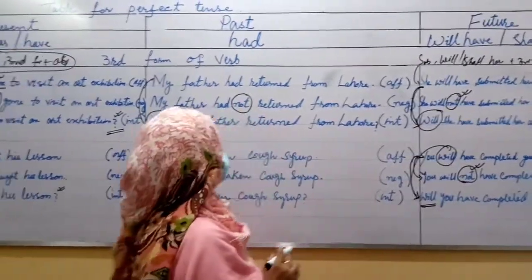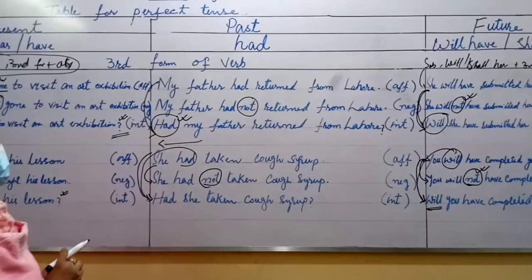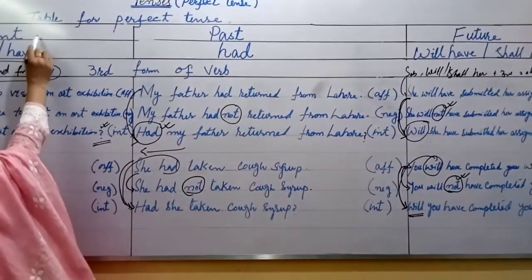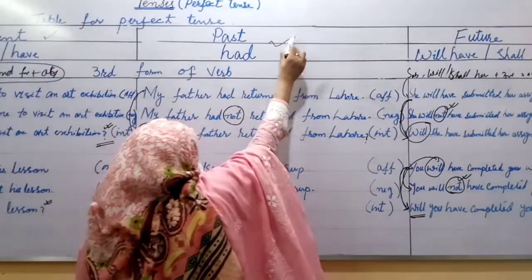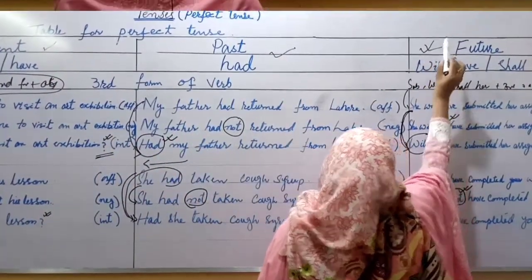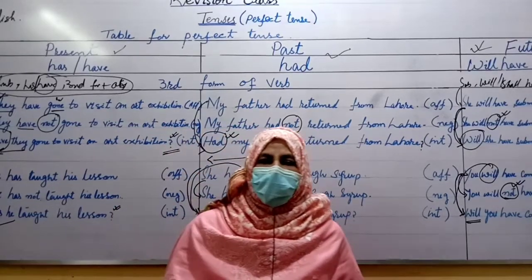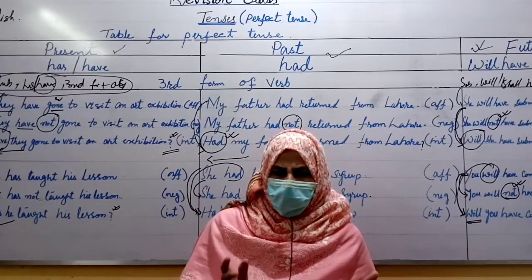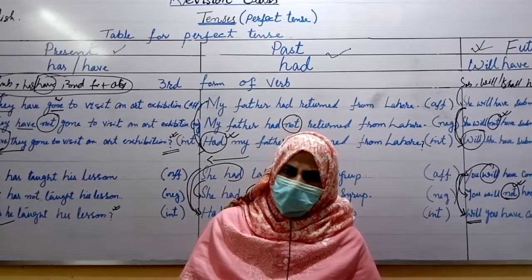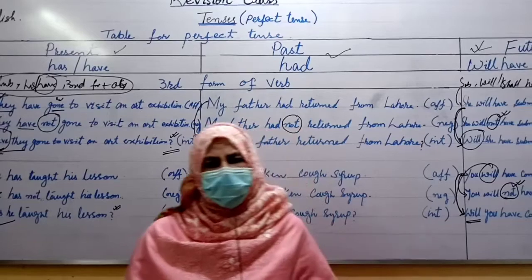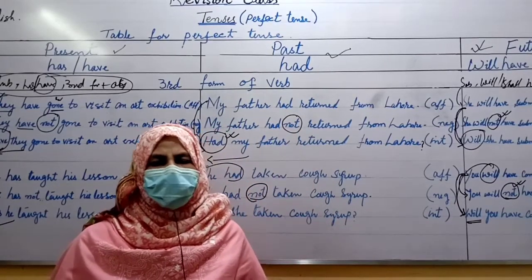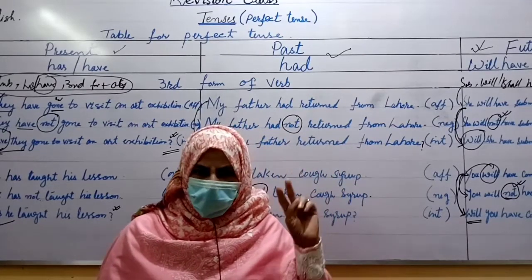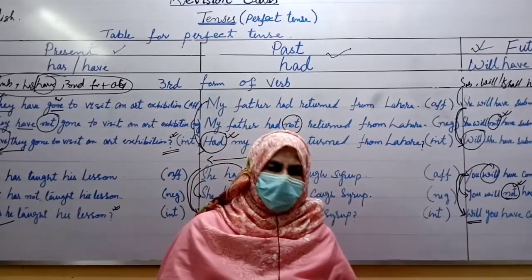Okay, students, today you have completed all perfect tenses, that is present perfect tense, past perfect tense and future perfect tense. Now we will share the paper pattern, that is how you will attempt and what is the format of your examination paper. As you know, beta, your English paper is distributed into two sections, that is two parts, objective paper and subjective paper.